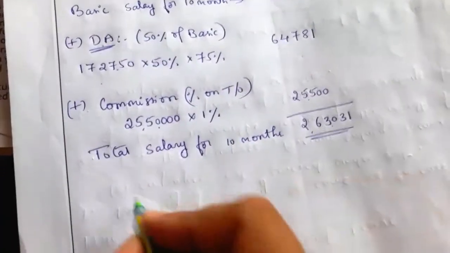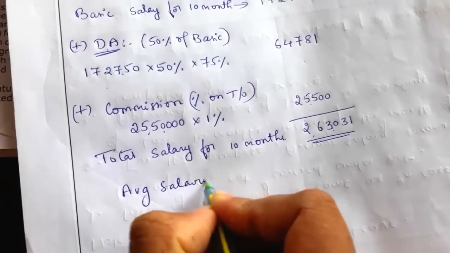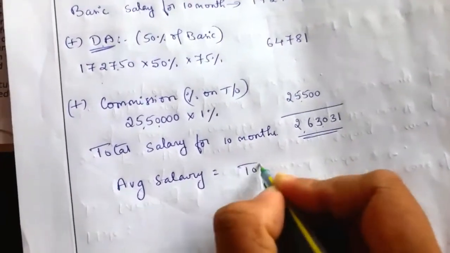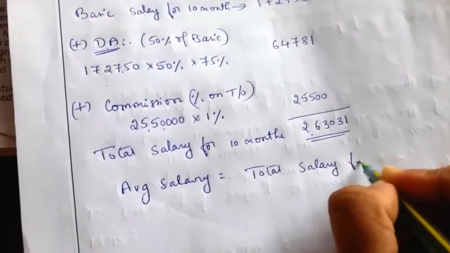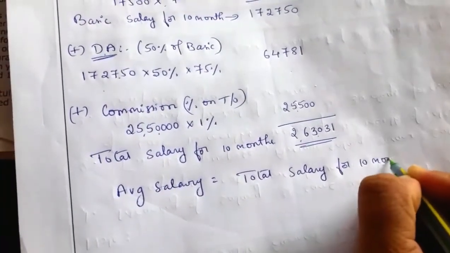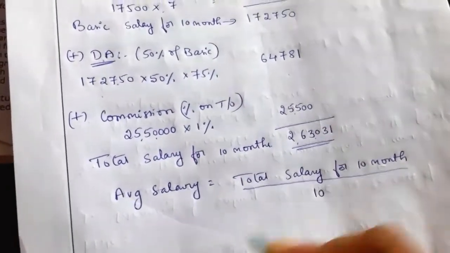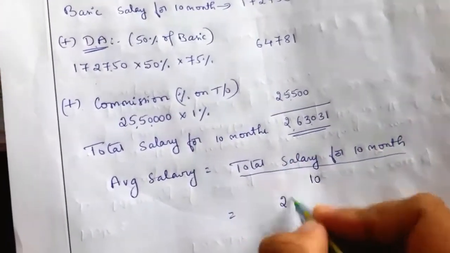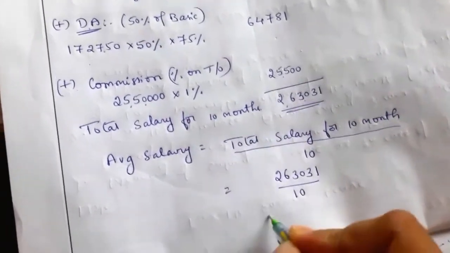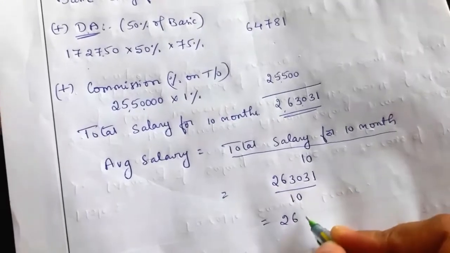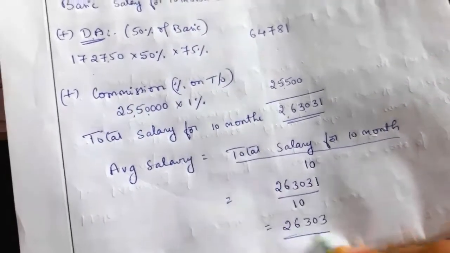Now we have to compute the average salary. How to compute average salary? That is total salary for 10 months divided by 10. So how much? 2,63,031 divided by 10 is equal to 26,303.